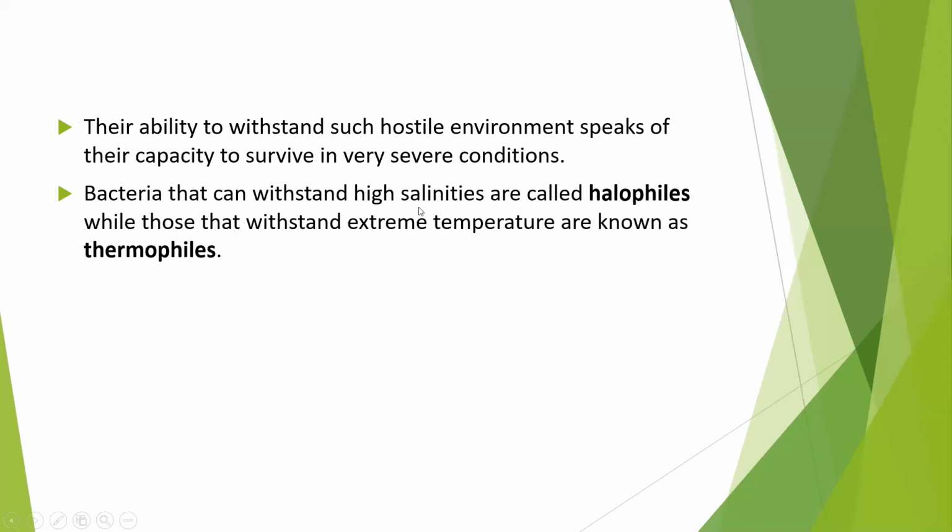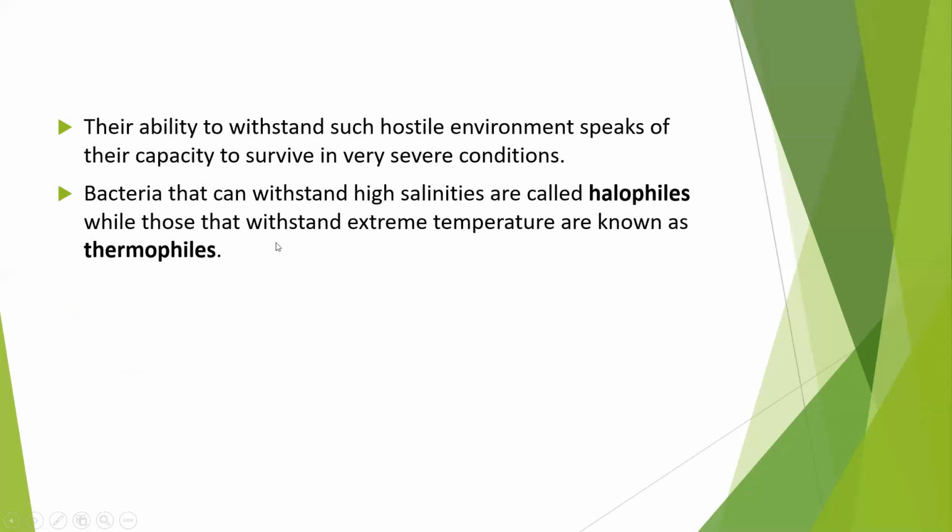Bacteria that can withstand high salinities are called halophils. As I said, philic means loving and halo means salt. So these bacteria are salt loving, and are called halophils.